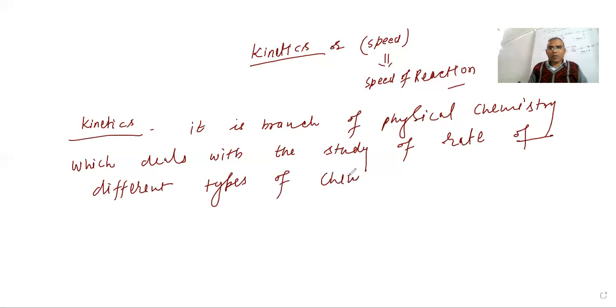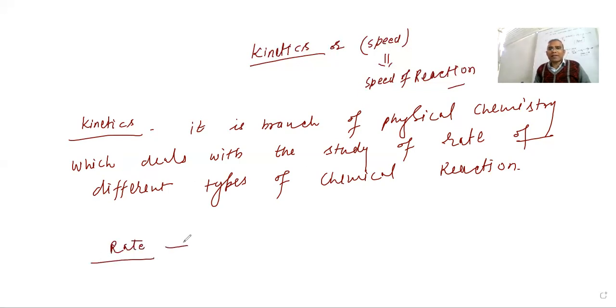Now, what is the rate of a chemical reaction? How can you define the rate? Whenever you determine the rate of anything, suppose the speed of a bike or the speed of a train, how do we determine it? How much distance is covered in a given time. That is the speed. If you are calculating the speed of the train, it is how many kilometers are traveled in 1 hour.